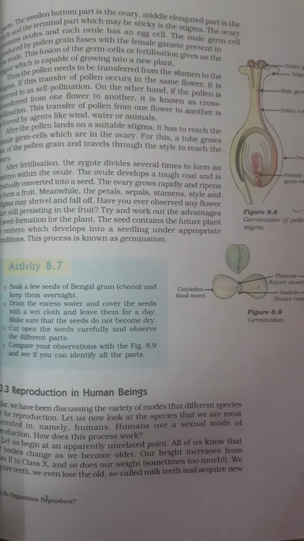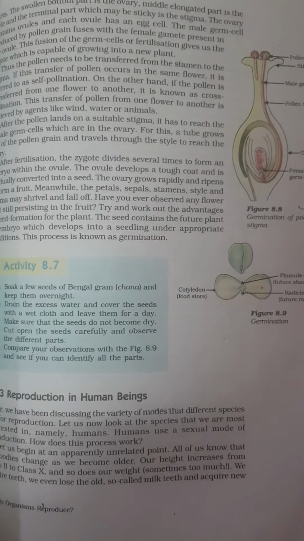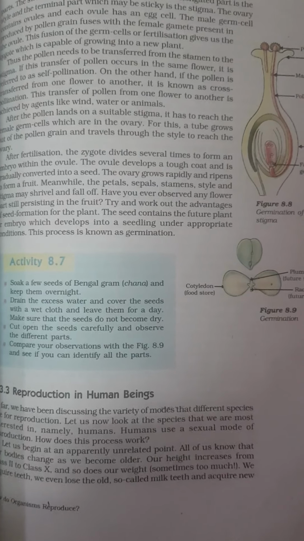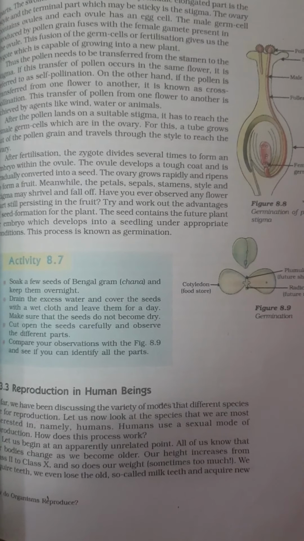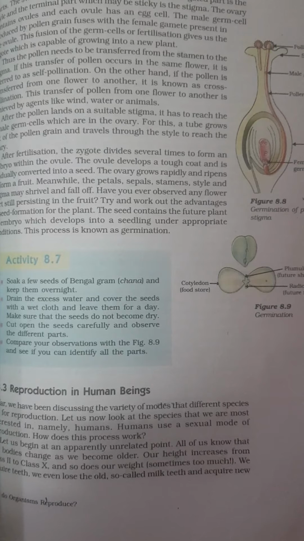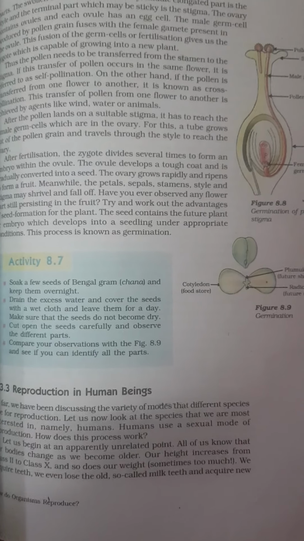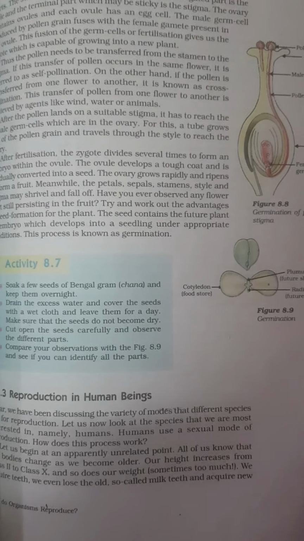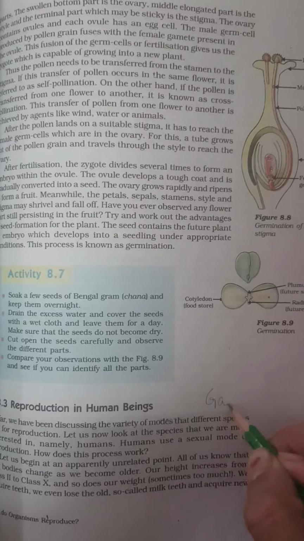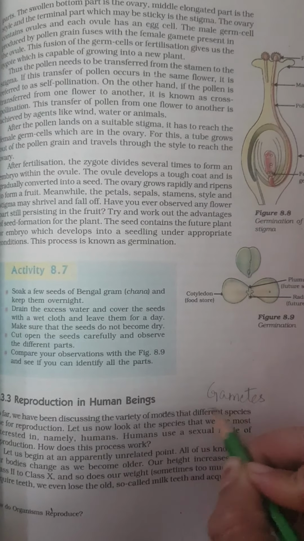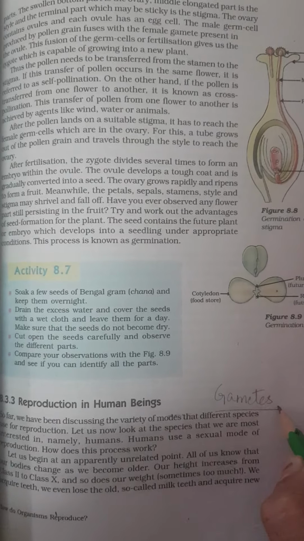Hello students, in this lecture video, I'll be telling you about reproduction in human beings. Like we discussed in plants, there is a female gamete and a male gamete which is produced. Similarly, in human beings, the gametes are produced. These gametes are reproductive cells, the cells which are involved in reproduction.